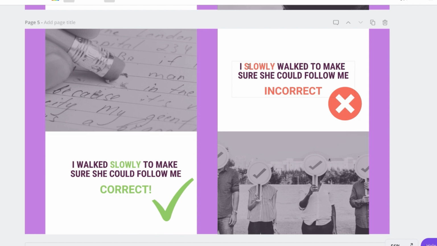And one more example. This is incorrect. I slowly walked to make sure she could follow me. You should say, I walked slowly to make sure she could follow me. Here you have to make sure that you follow the standard structure of the English sentence where the subject always goes first, in this case, I. The verb always goes second, in this case, walked. And only then you say how you walked, with whom you walked, where you walked, what time of the day you were walking. Everything else matters after you say the verb.